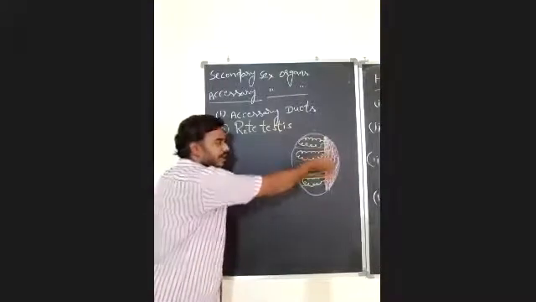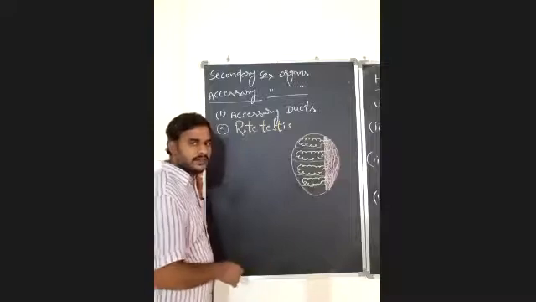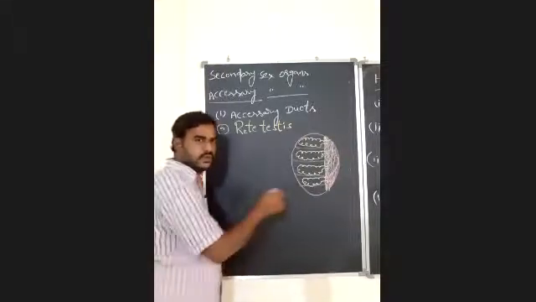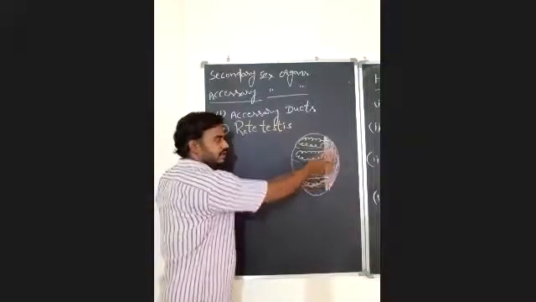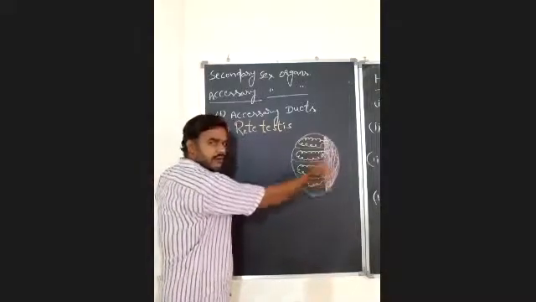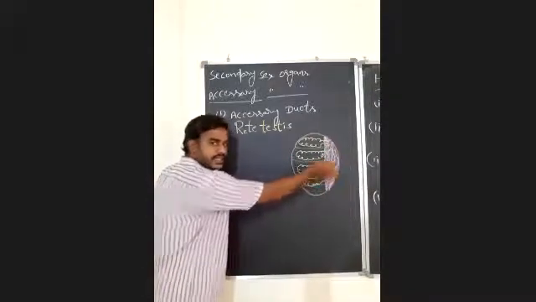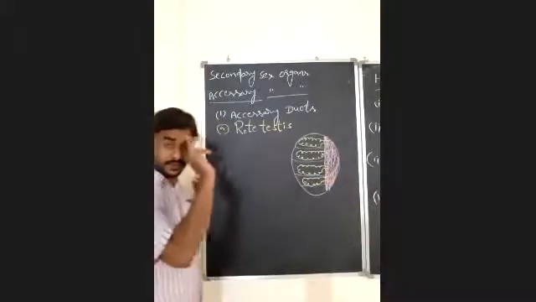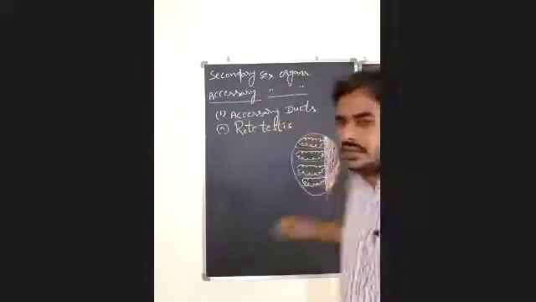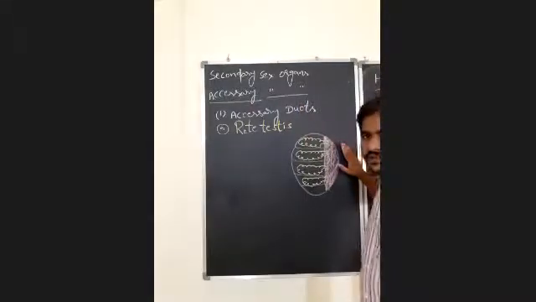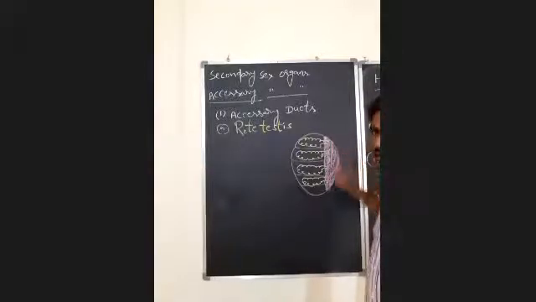The network of capillaries, network of bundles or network of tubules. So here, the network of tubules formed by the fusion of open ends of seminiferous tubules in mediastinum testis is known as rete testis. Write down the definition, all of you. What is this rete testis? A network of tubules formed by the fusion of open ends of seminiferous tubules in mediastinum testis.